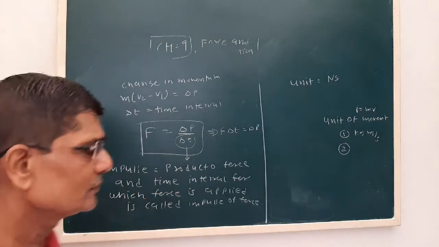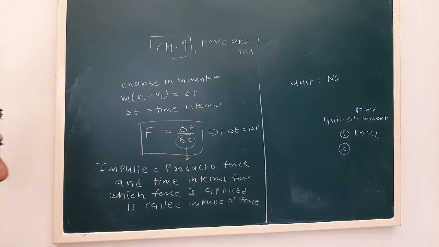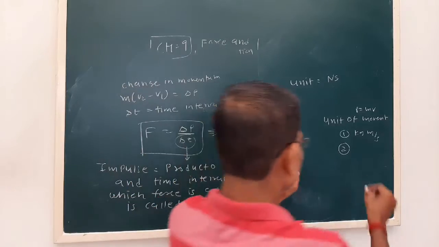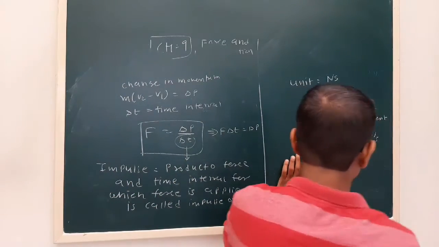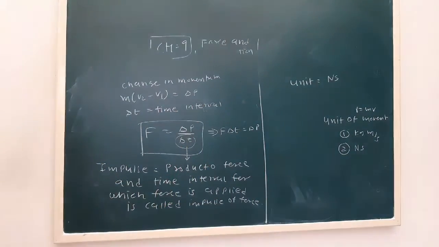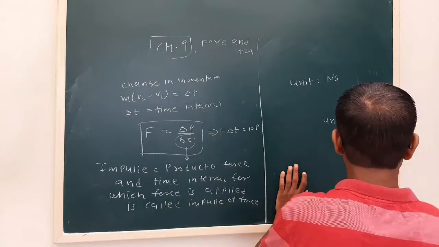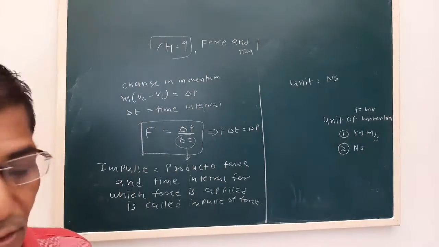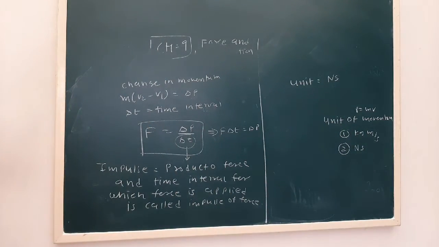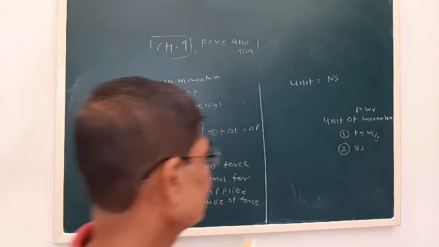Now here also, this is change in momentum delta P, Newton into second. So another unit you should know for momentum is Newton second. So there are two units of momentum: one is kg meter per second and the second is Newton second.